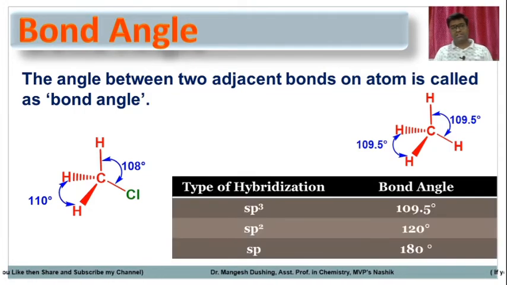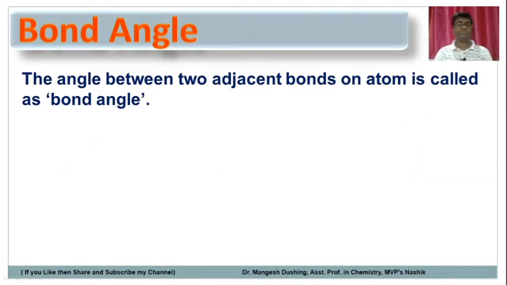Friends, the bond angle also depends upon the hybridization. As we saw in the last videos, for sp3 hybridized carbon the bond angle is 109.5 degrees. For sp2 hybridized carbon, a 120 degree angle is there. For sp hybridization, a 180 degree angle is there. These angles also vary in the presence of various atoms or lone pairs. For example,